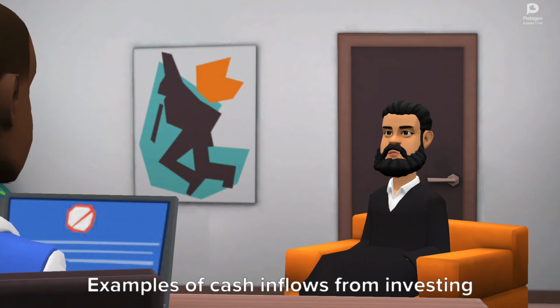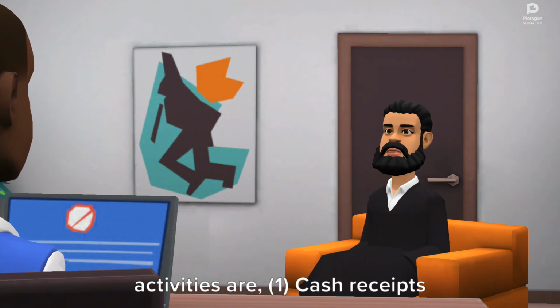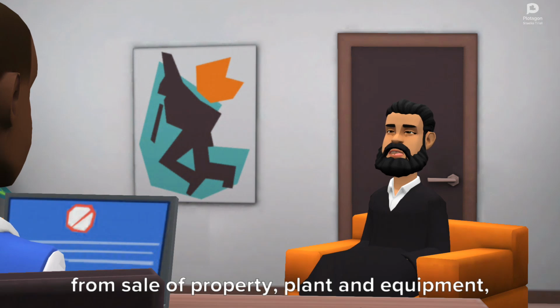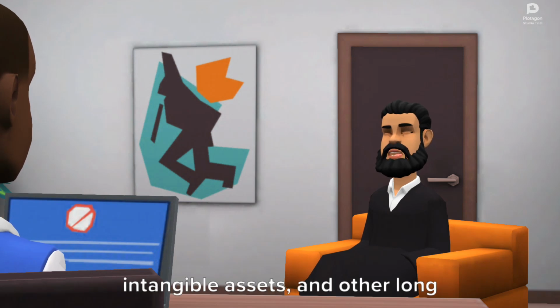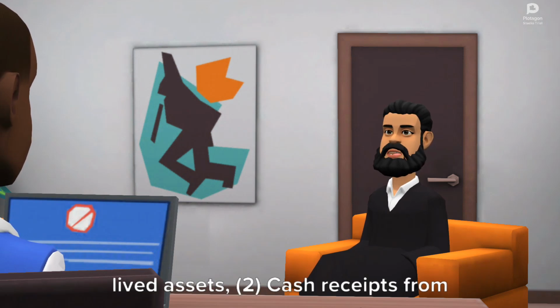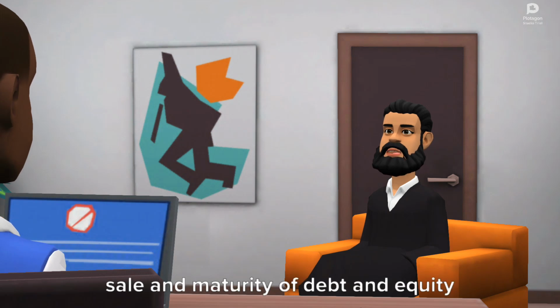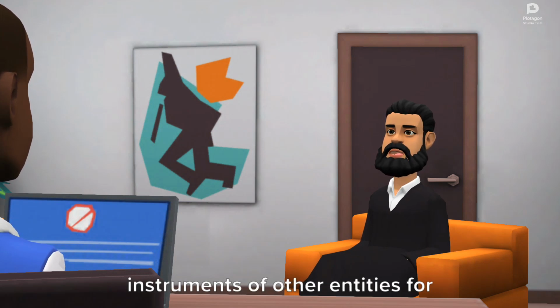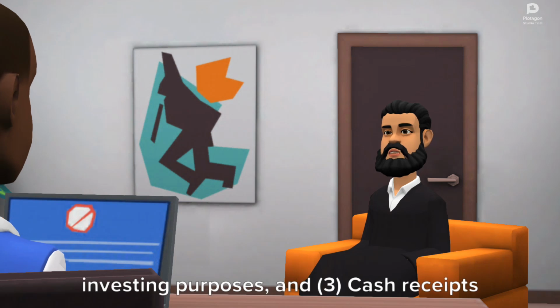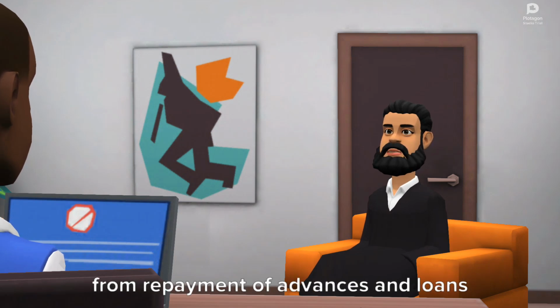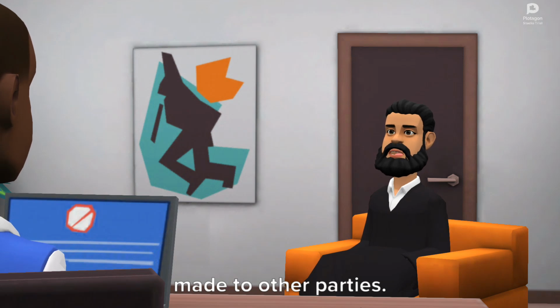Examples of cash inflows from investing activities are: 1. Cash receipts from sale of property, plant and equipment, intangible assets, and other long-lived assets. 2. Cash receipts from sale and maturity of debt and equity instruments of other entities for investing purposes. And 3. Cash receipts from repayment of advances and loans made to other parties.